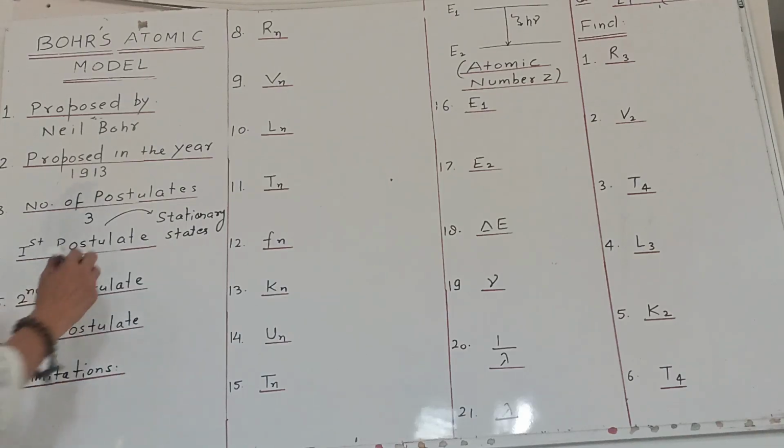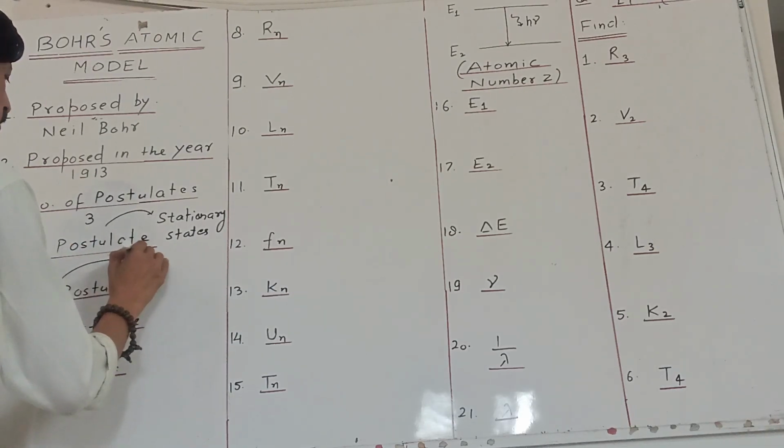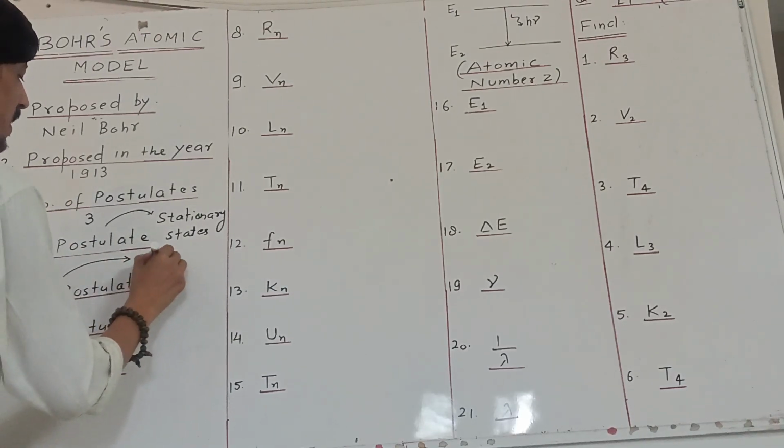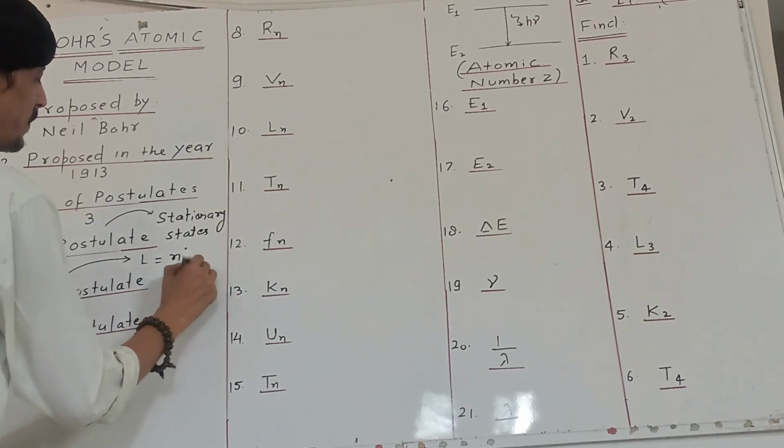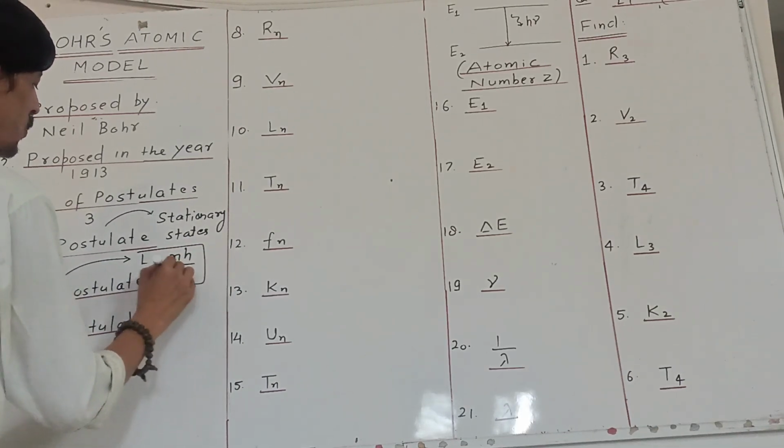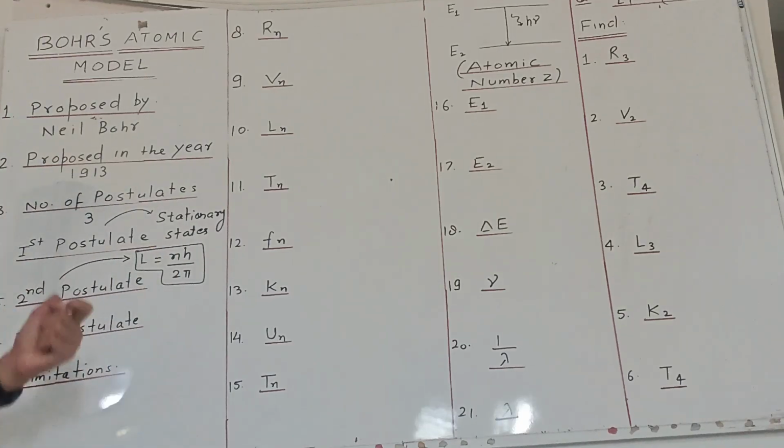Now the second postulate. The second postulate is about angular momentum, and it says that an electron moves in certain orbits with quantized angular momentum given by nh upon 2 pi, where n is the energy state of that particular electron. So this was the second postulate.